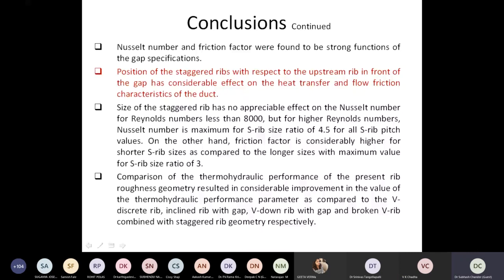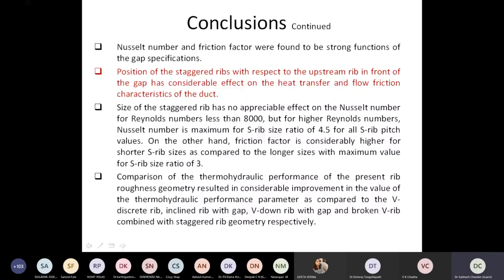It's one of the slides that I hurriedly went through. In the last summary of this case study, comparison of the hydraulic performance of the present rib roughness geometries resulted in considerable improvement in the value of the thermal performance parameter, which is the more authentic way of giving a recommendation of a certain enhancement technique for a certain application.